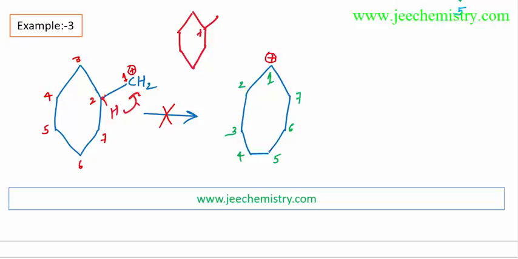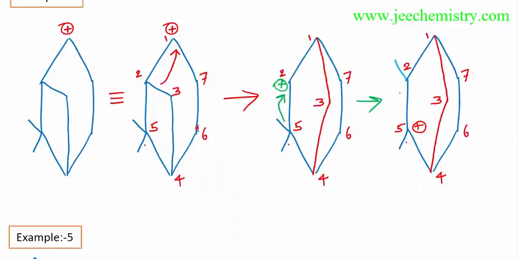A 6-member ring is already more stable than a 7-member ring. That's why this 6-member ring carbocation will be more stable than the 7-member ring. So this structure will be formed, not this structure. So ring expansion will not occur. So we have to think about all the aspects of stability. Here is a 6-member ring carbocation. There is no chance to become a 7-member ring.